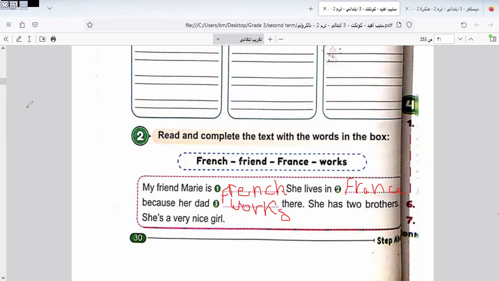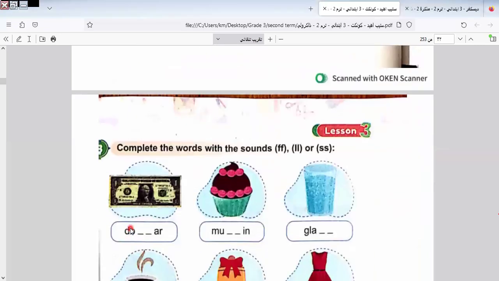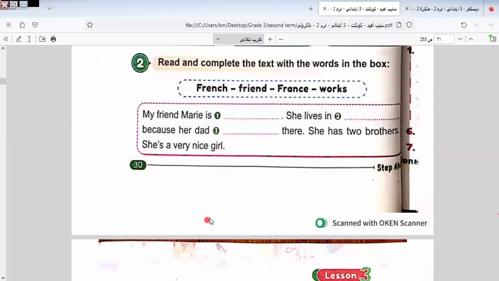Okay. Today we finished. We'll stop here in this part. Next class I will continue the rest of the unit. Today I'll stop here in this part. Next class I will continue.